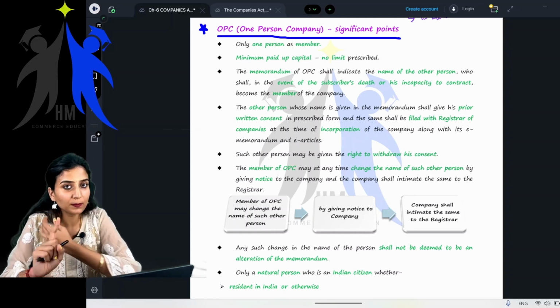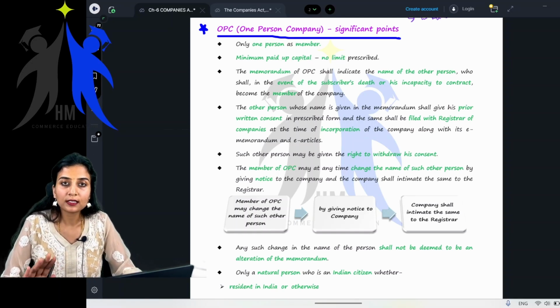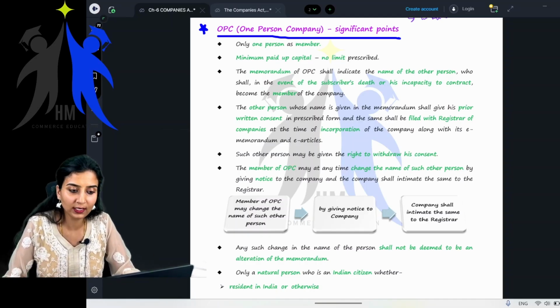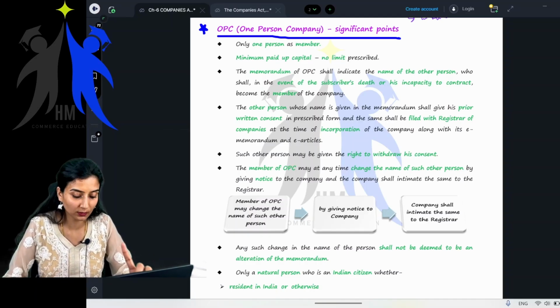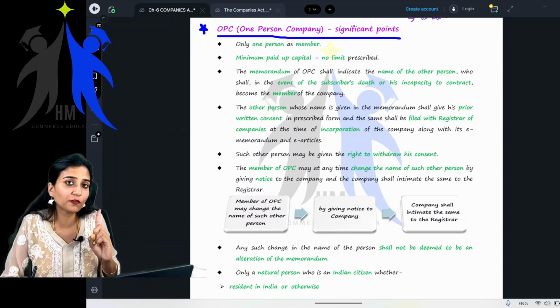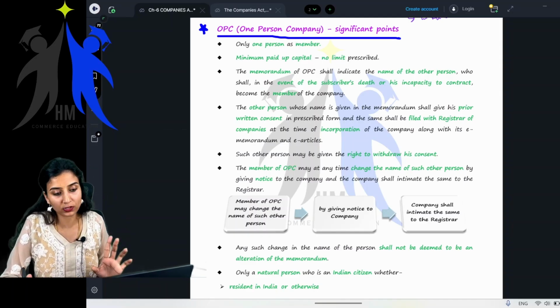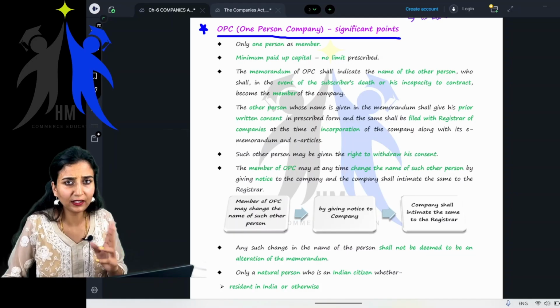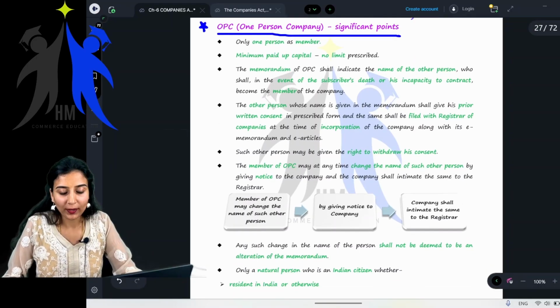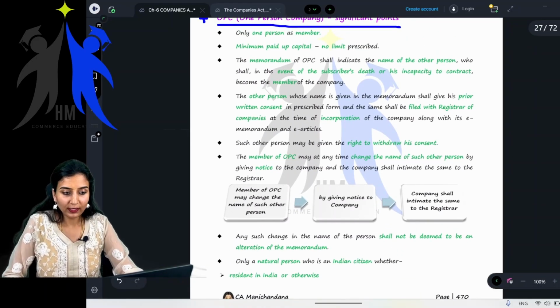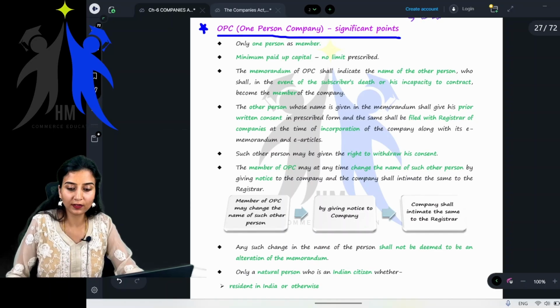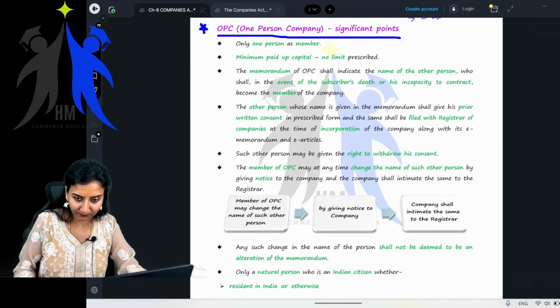You have to cover 100% of your syllabus in your CA examination, at any level, CA Foundation, CA Inter or CA Final. This is the first and foremost rule to clear your examination, right? Second, revision, obviously. Fine. Okay. Come to page number 470. Let's start off with OPC significant points. Okay, right.